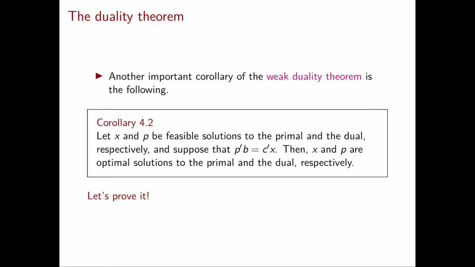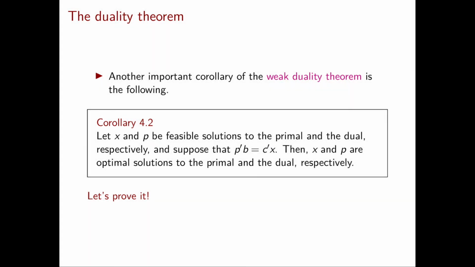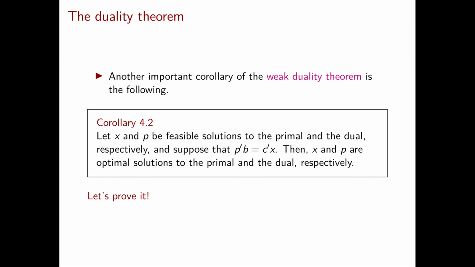Now let's see another interesting corollary of the weak duality theorem. Let x be a feasible solution to the primal and let p be a feasible solution to the dual. Furthermore, suppose that the cost of the two solutions coincides. Namely, p transpose b is equal to c transpose x. Then x is an optimal solution to the primal and p is an optimal solution to the dual. This corollary is extremely useful and we will use it several times from now on.